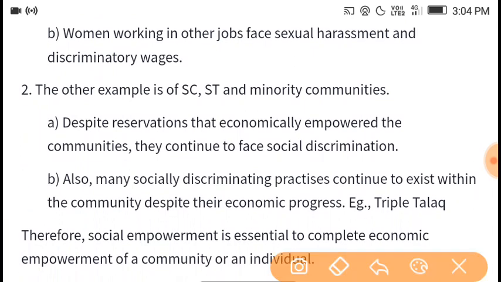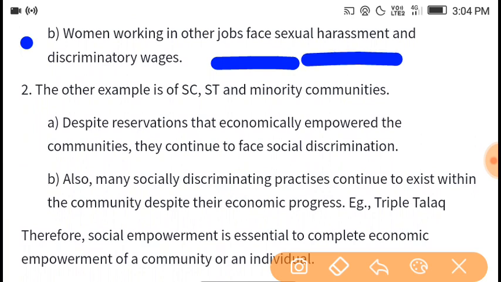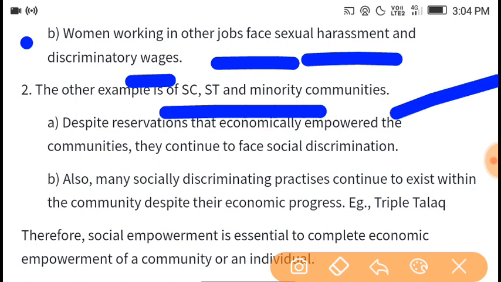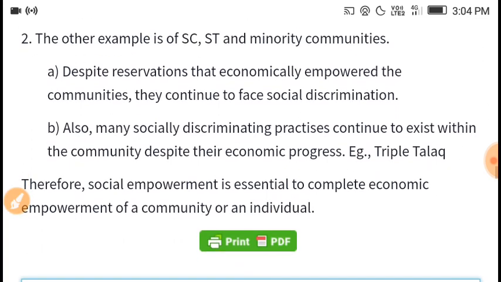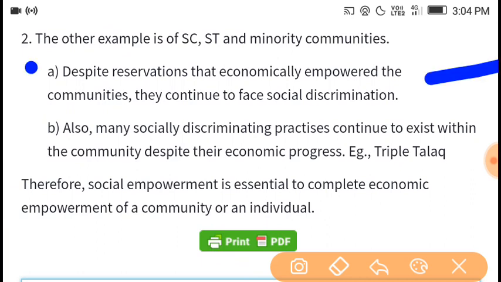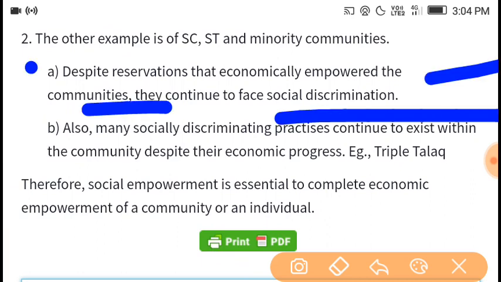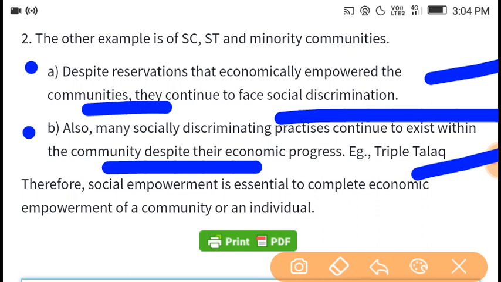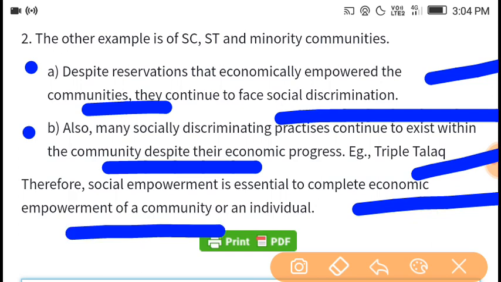Women working in other jobs face sexual harassment and discriminatory wages. Other examples are SC, ST, and minority communities. Despite reservation that economically empowered the communities, they continue to face social discrimination. Also, many socially discriminatory practices continue to exist in communities despite their economic progress, such as triple talaq. Therefore, social empowerment is essential to complete the economic empowerment of a community or an individual.